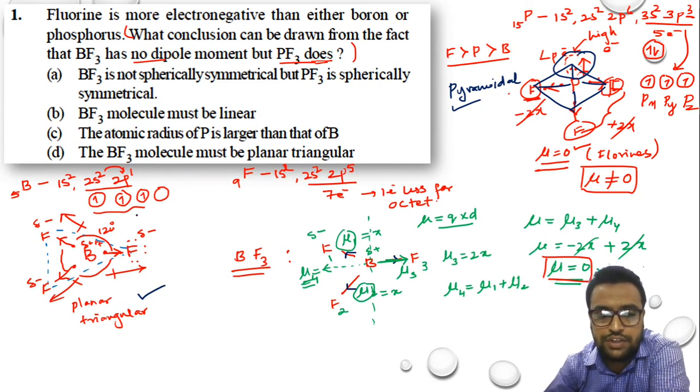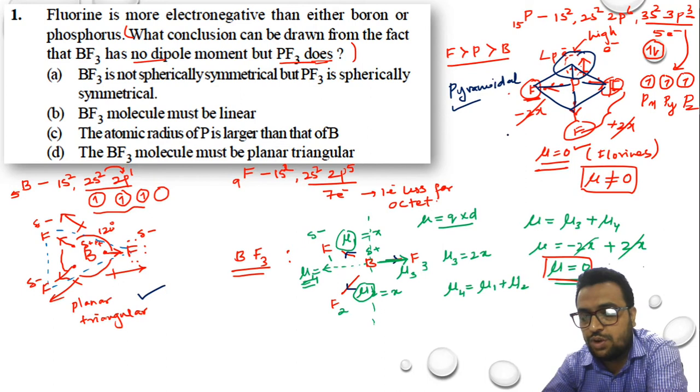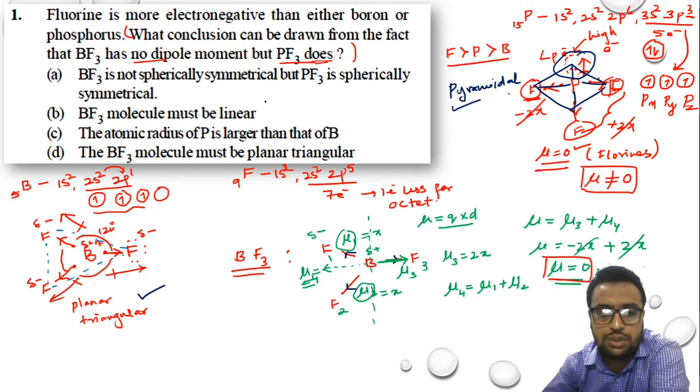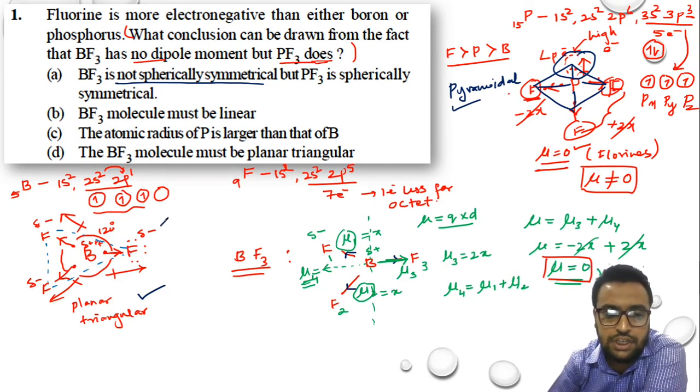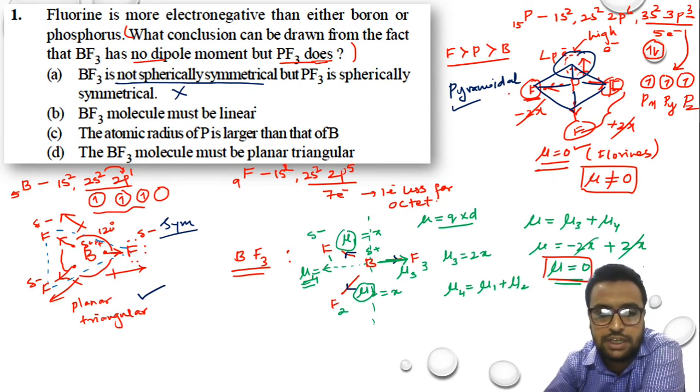So if there is no lone pair, there is no dipole. If there is a lone pair, there is dipole. So what should be the answer? BF3 is spherically symmetric. The option says BF3 is not spherically symmetrical, but we know that it is spherically symmetrical. Why? The angles are equal and the distance between the bonds is equidistant. So BF3 is a symmetrical molecule, right? So the first option cannot be right.